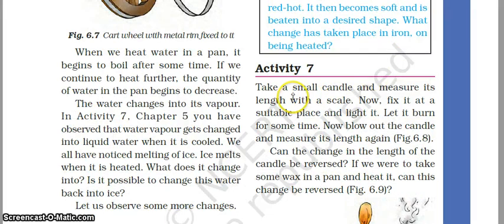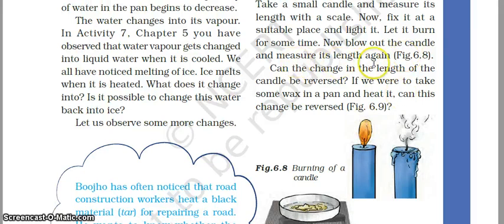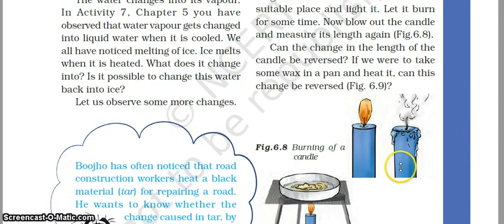Now activity 7. Take a small candle and measure its length with a scale. Now fix it at a suitable place and light it. Let it burn for some time. Now blow out the candle and measure its length. So what you have to do is take a candle and measure its length, and then light it. What will happen? It will burn, and after some time, say about half an hour or an hour later, you have to blow it out and then measure the length again.